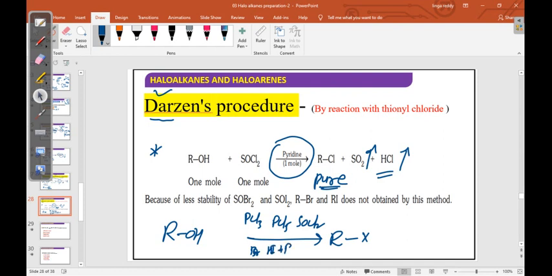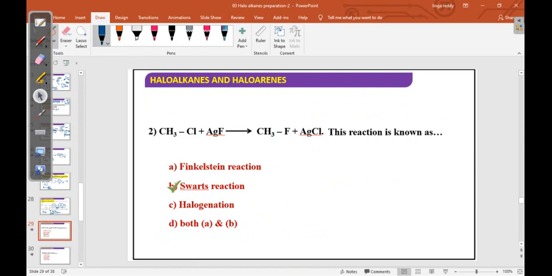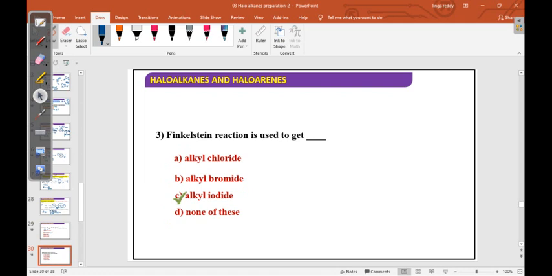Okay, so there is something special here, because we are getting a pure compound. There is no byproduct. Of course, a byproduct is there, but it can be separated easily. Next, AgF. Of course, when F is there, we have only two main named reactions, Schwarz and Finkelstein. Finkelstein will not happen here, so then Schwarz. Next, the Finkelstein reaction is used to get alkyl iodide.